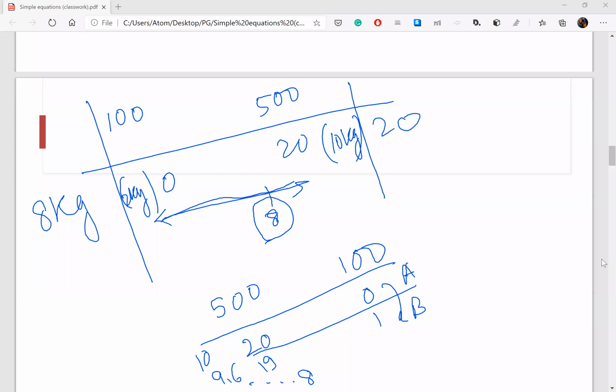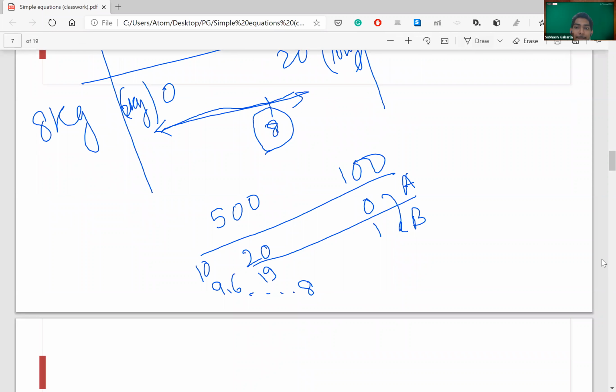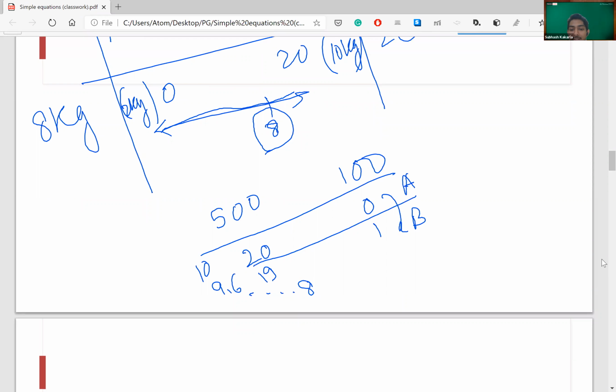Okay. Now, if I replace one box of 500 by one box of 100, in total how much weight am I losing? 400 grams. This part is clear? Okay. So if by replacing one box of 500, I am losing 400 grams, then to go from 10 kg to 8 kg, how much will I have to lose? I will have to replace in total 5 boxes. Got this part clear?